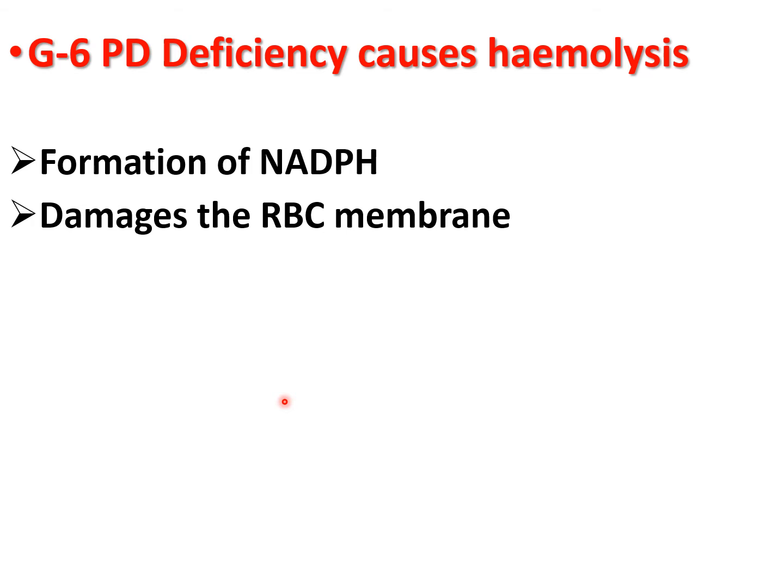Now, a decrease in the concentration of reduced glutathione damages the RBC membrane, and then it produces hemolytic anemia and also inhibits the killing of bacteria by granulocytes and thereby predisposes to severe infections. Sulfonamides and antimalarial drugs can also produce G6PD deficiency in normal individuals. So in this way G6PD deficiency causes hemolysis.